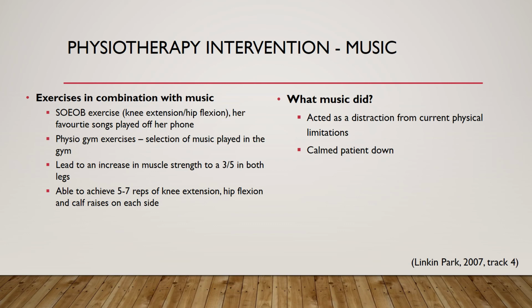Over a period of 3 days and multiple sessions, there was an increase in lower limb function when exercises were aided with music. The patient was able to achieve 5 to 7 reps of knee extension, hip flexion, and calf raises on both legs in sitting over the edge of bed, showing an improvement from the original 1 out of 5 and 2 out of 5 grade strength, all the way now to a 3 out of 5 grade strength for both legs.